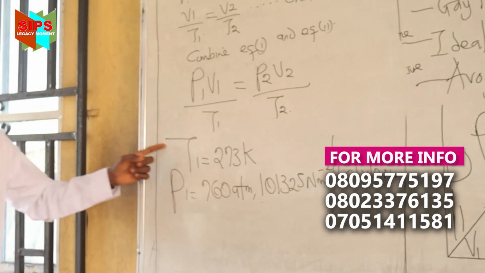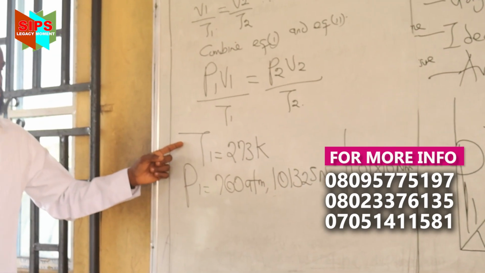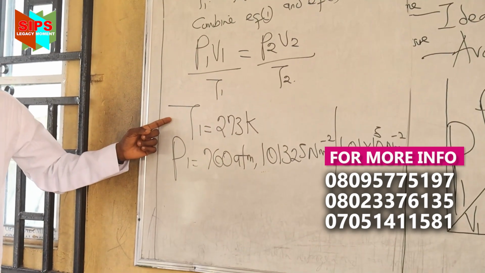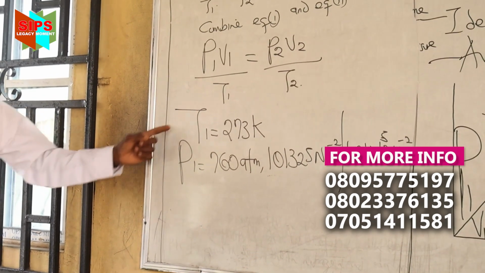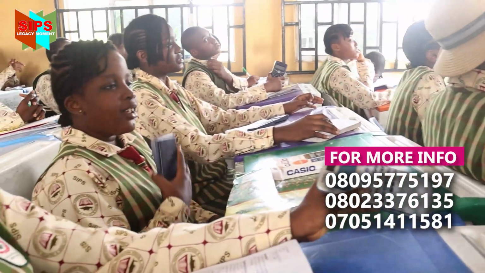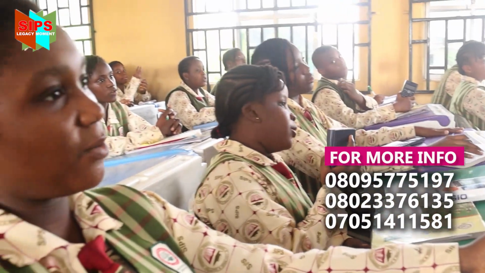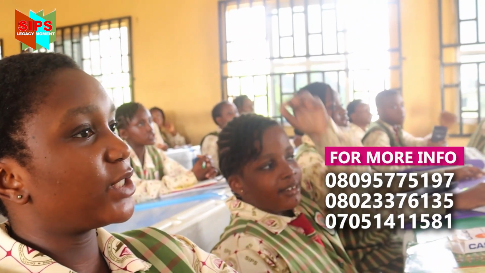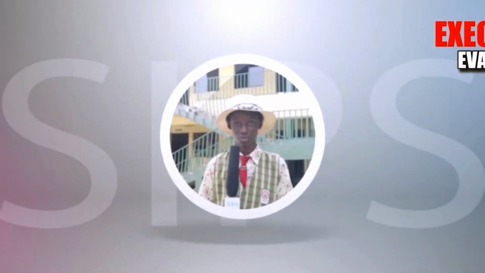Class, what is my standard temperature? 273 Kelvin. I can't hear you. What is my standard temperature? 273 Kelvin. What is my standard pressure? 760 atm or 101,325 Newton per meter square, or 1.01 times 10 to the power 5 Newton per meter square.